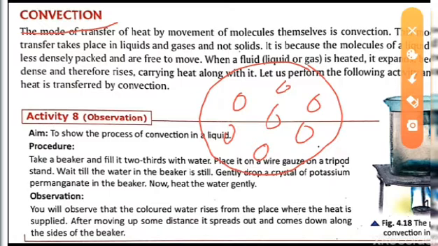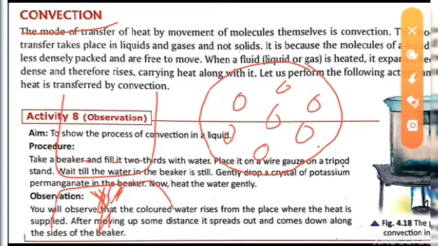For example, when we put water to boil, if this is the stand and here is a burner, and we are giving heat to this beaker,